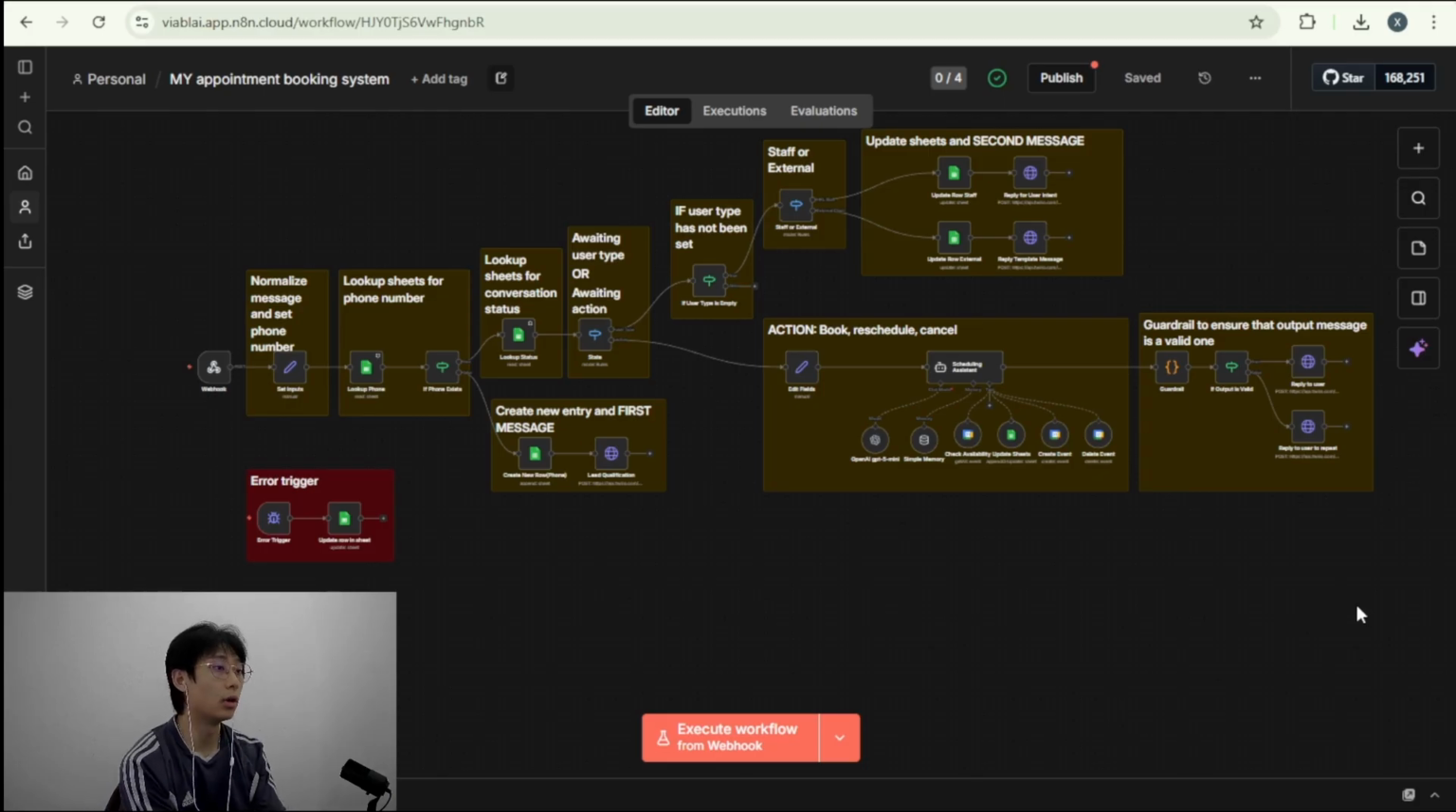So this is how the workflow would look like after it's been built up in n8n. And I'm just going to go through a quick demo of our chatbot in action. We're going to first act as an internal staff, and then we're going to act as an external client.